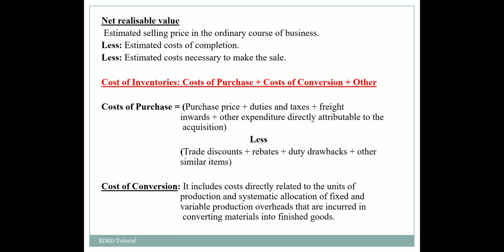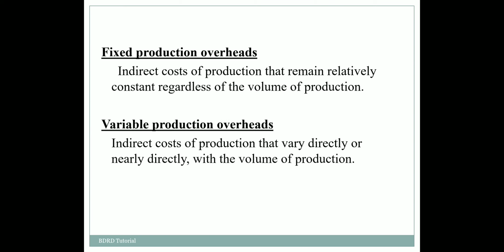Similarly, the cost of conversion includes costs directly related to the units of production and systematic allocation of fixed and variable production overheads that are incurred in converting material into finished goods. Now there are two types of overheads: fixed production overheads and variable production overheads. Fixed production overheads are the indirect cost of production which remain relatively constant regardless of the volume of production, whereas the variable production overheads vary directly or nearly directly with the